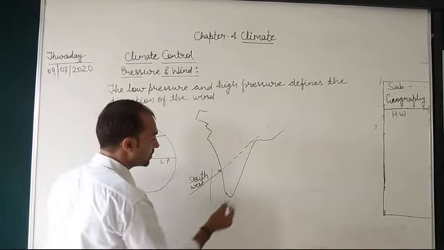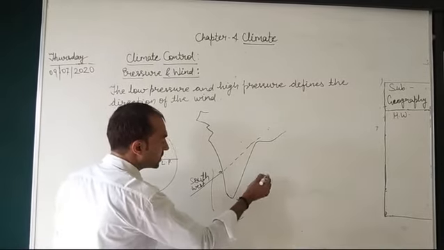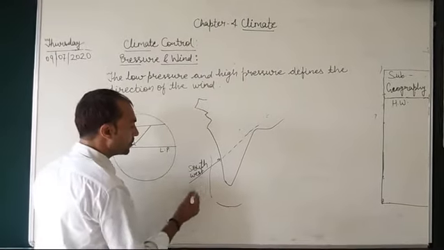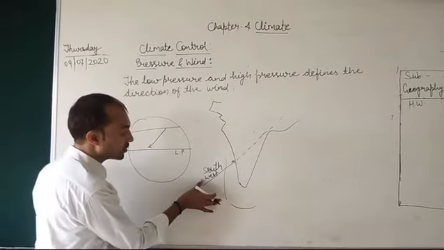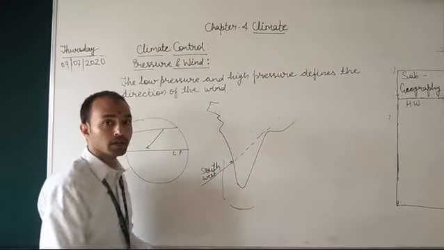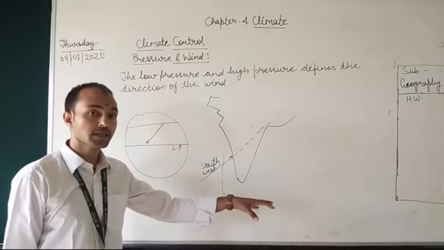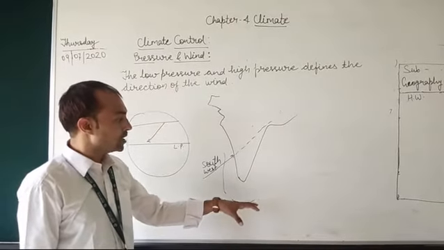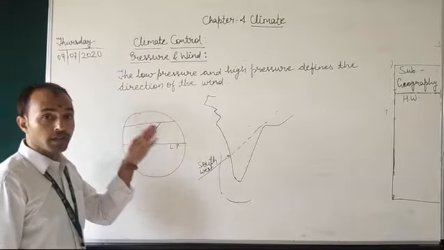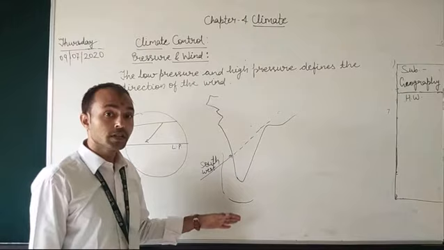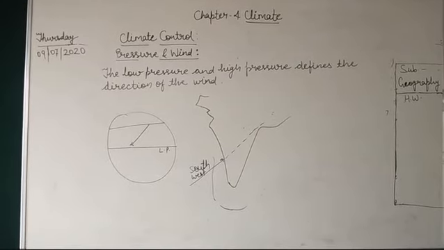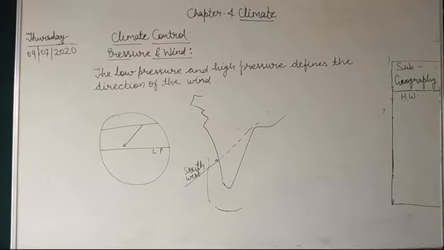Because there are the Indian Ocean and the Arabian Sea, it also carries moisture with it and brings rainfall there. Because of the rainfall, there are changes in the climate. So we can say that pressure and wind affect the climate of a region. Thus, pressure and wind influence the temperature and rainfall pattern.